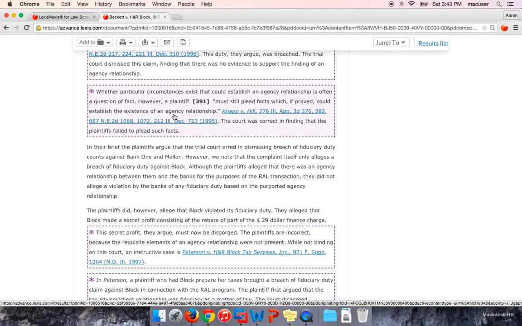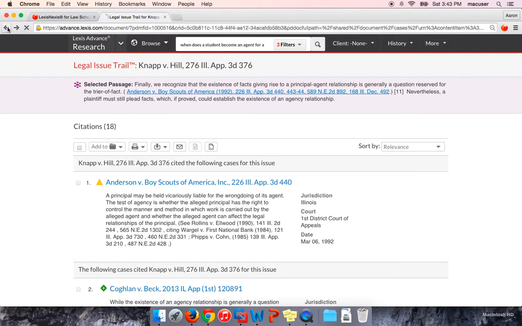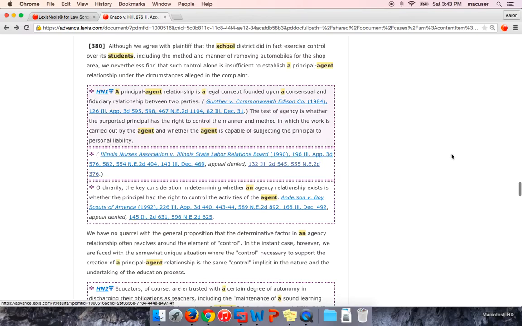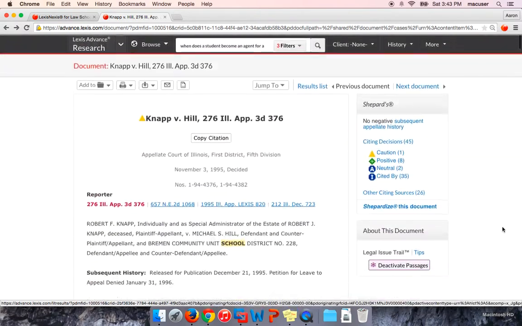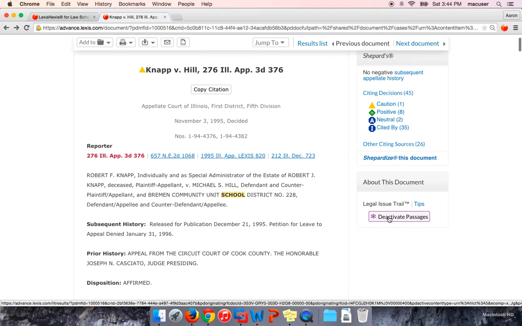So that's a really quick, easy way to hopefully find some additional case law. Again, that's the legal issue trail up here in the top right-hand side of the case, right below Shepard's, and you just click the activate passages to do that. Okay, so that was tool number 2.